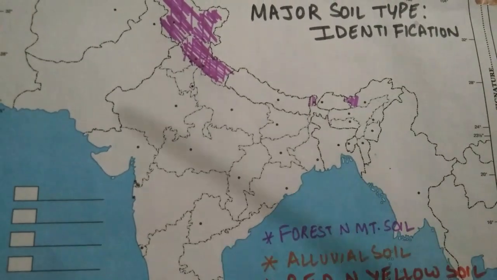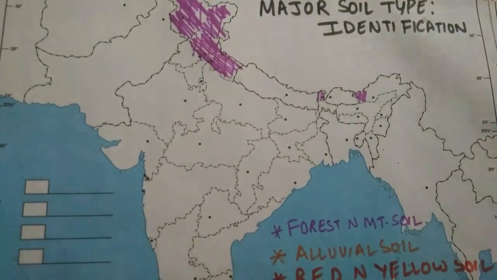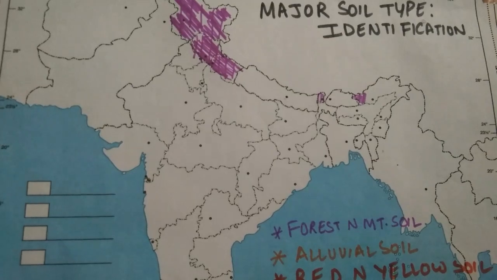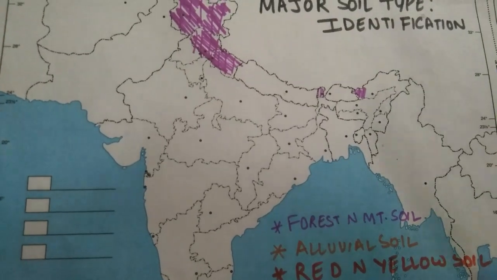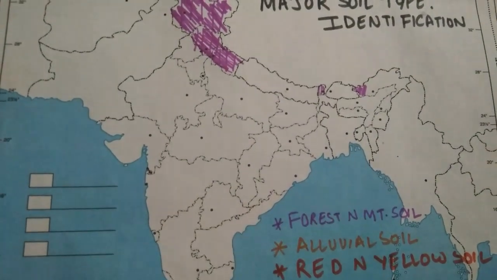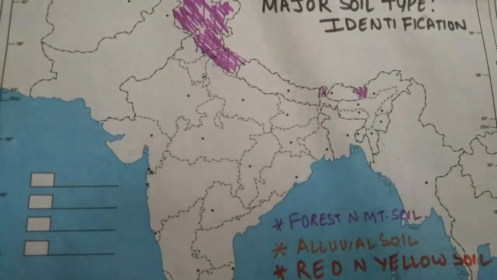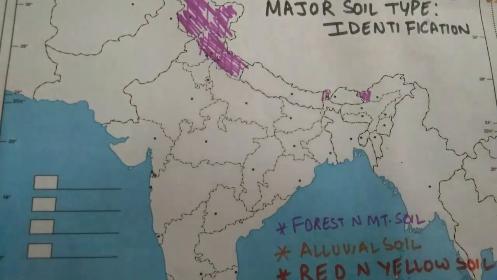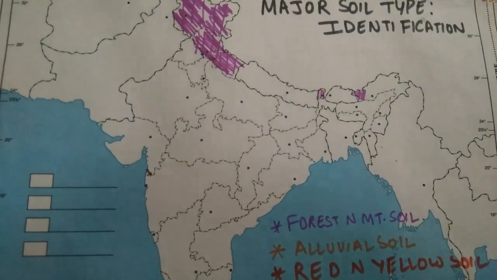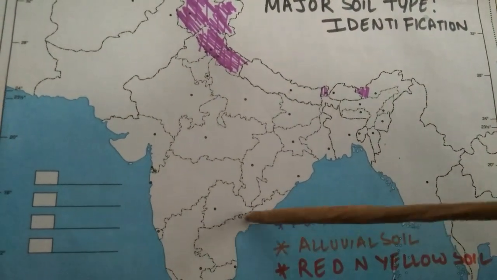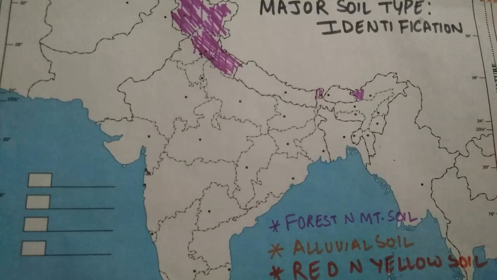Similarly, just below the mountain region, when we talk about that region, the Northern Plains — we did this, right? — that a lot of alluvial soil is found in the Northern Plains. Therefore, in states like Punjab, Haryana, Uttar Pradesh, some part of Bihar, this area will consist of our alluvial soil. Apart from that, we have also studied that alluvial soil is found near the deltas of the eastern coast rivers like Krishna, Godavari. So eastern coast rivers will be here and their deltas, because wherever there is a river, we will find alluvial soil.